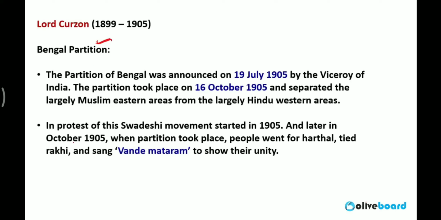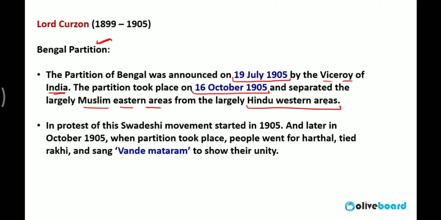Partition of Bengal, the biggest decision. The partition of Bengal was announced on 19 July 1905 by the Viceroy of India. The partition took place on 16 October 1905. According to this partition, the Muslim Eastern area and the Hindu Western area were divided. In a practical situation today, it was a division of West Bengal from East Bengal.